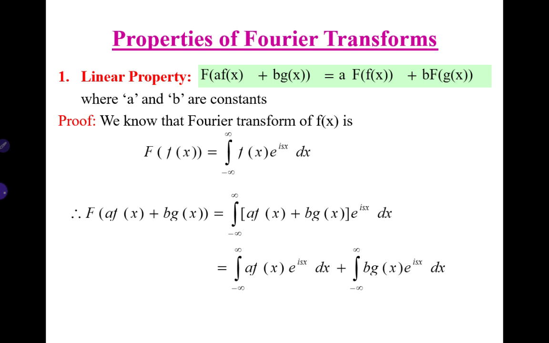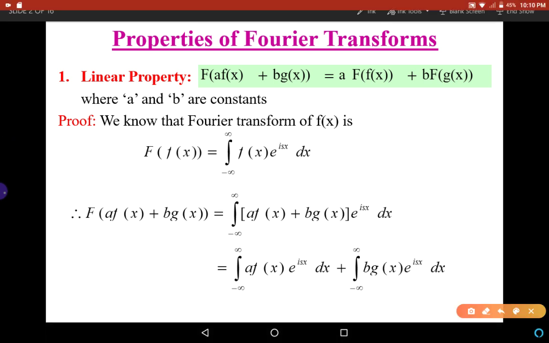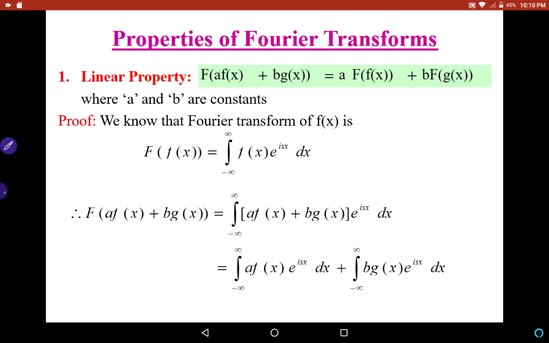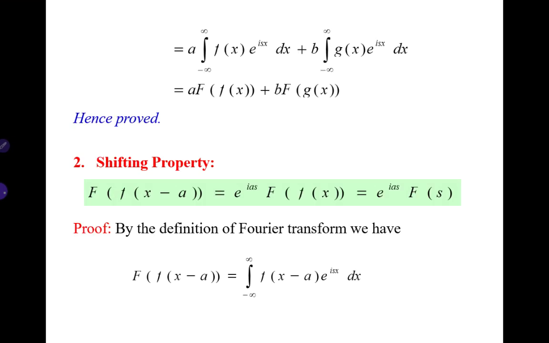If we multiply the terms, we get the integral of a into f of x into e power isx dx plus the integral of b into g of x into e power isx dx. That is equal to a times the integral of f of x e power isx dx plus b times the integral of g of x e power isx dx.